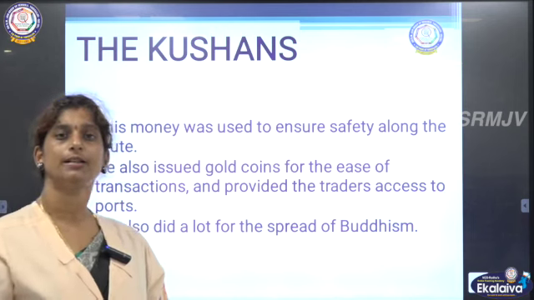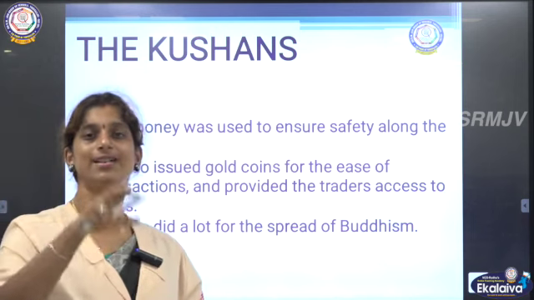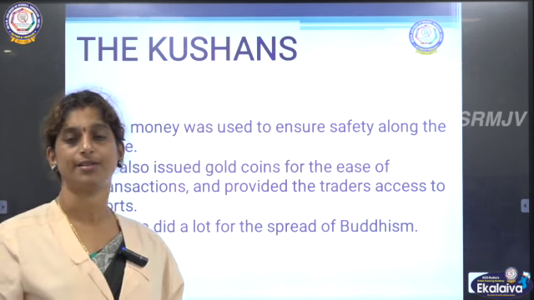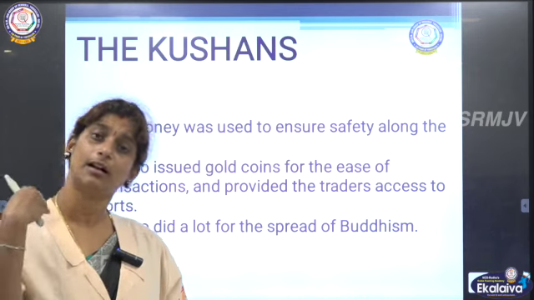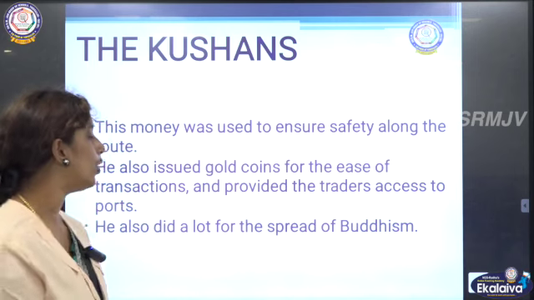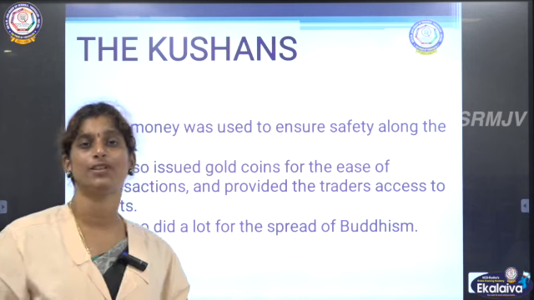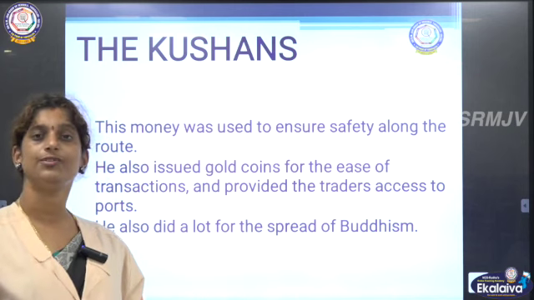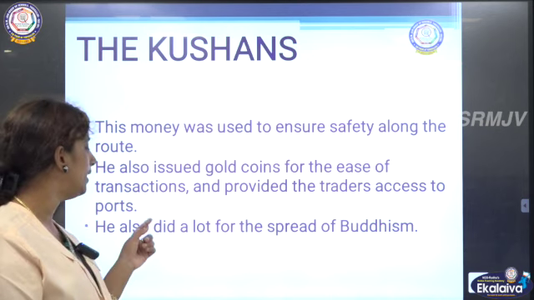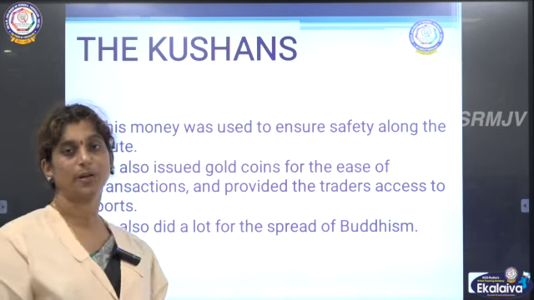So a port is the main place where sea trade can take place. So he also gave access for the traders. Yes, they were given permission to use the ports. And also for the easiness of the transactions and the trade activities, he issued golden coins. And he also did a lot for the spread of Buddhism.